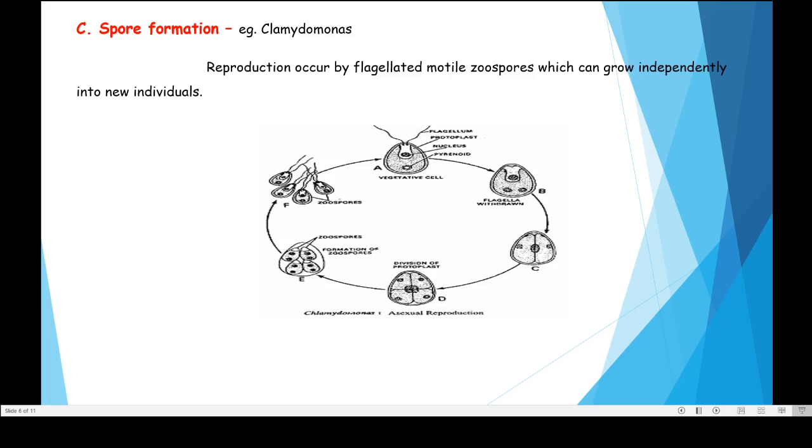Each cell has two flagella, and these are called zoospores. With time, these zoospores rupture the membrane of the mother cell and finally come out, and each zoospore converts into a new Chlamydomonas.